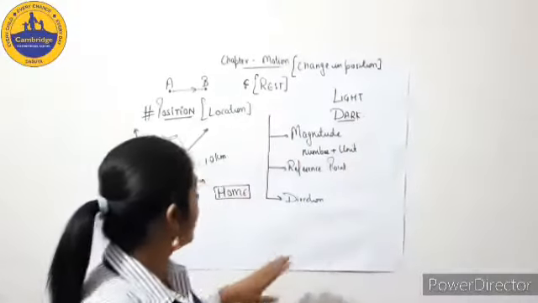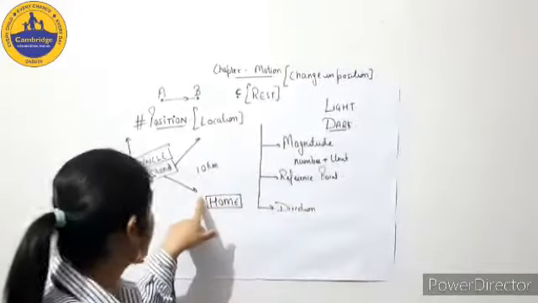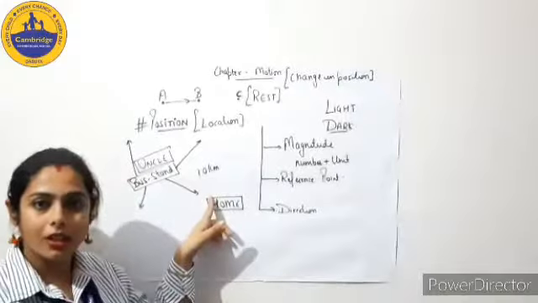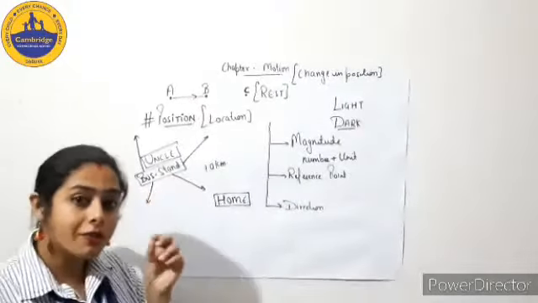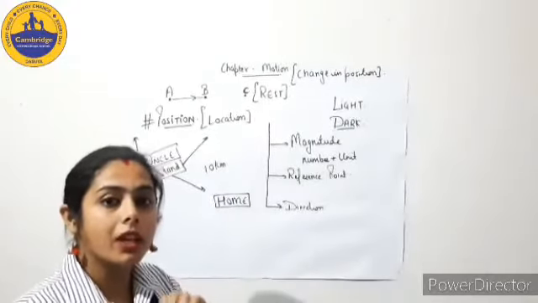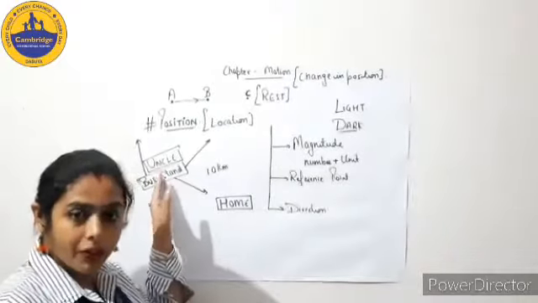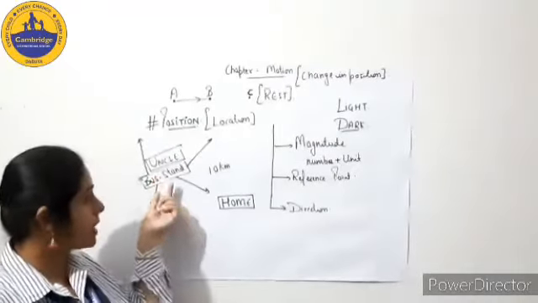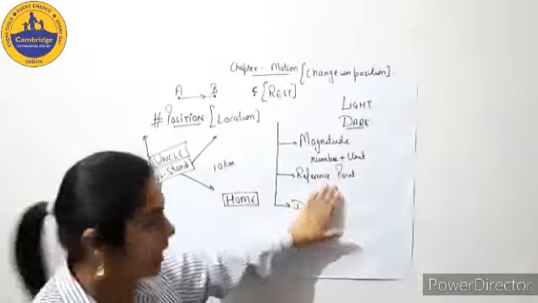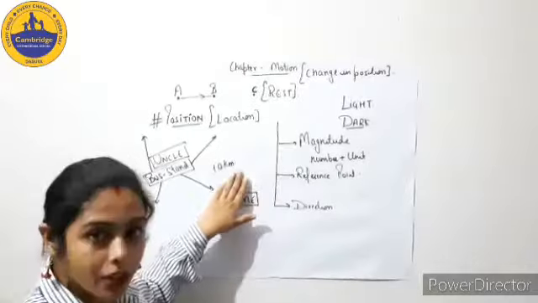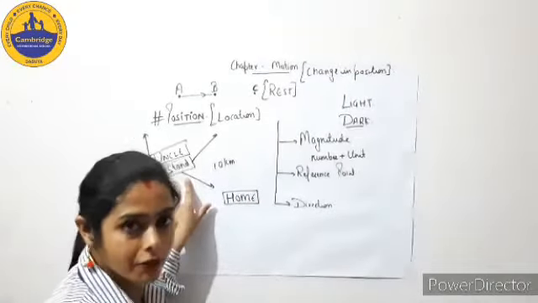Fine. Now the next is your reference point. Uncle called you and asked from where it is 10 kilometers. You said it is 10 kilometers from bus stand. So you specify a position from where it is going to be 10 kilometers. That position which you take as a reference, or you can say which you take as a standard, we say that is your reference point. Like here, magnitude is 10 kilometers and your reference point is the bus stand.